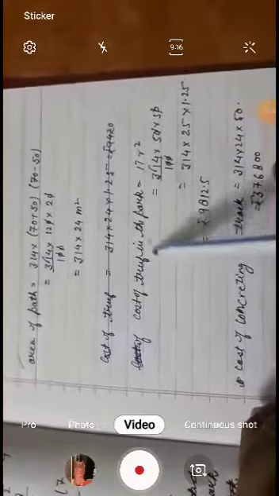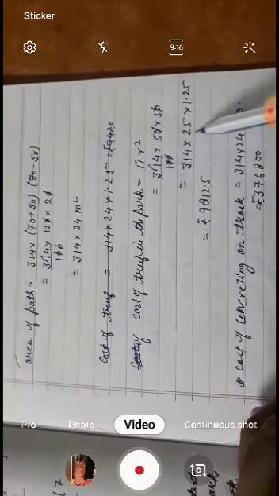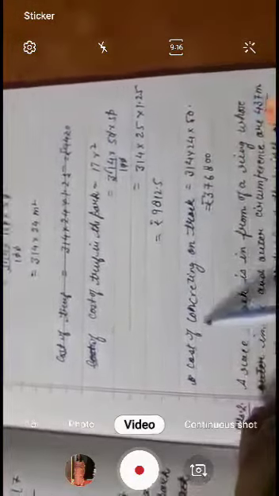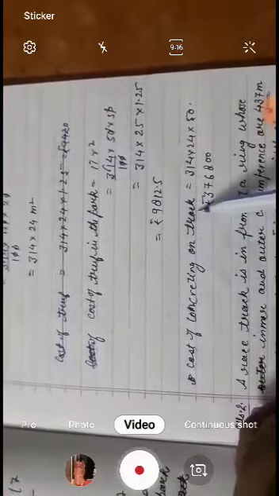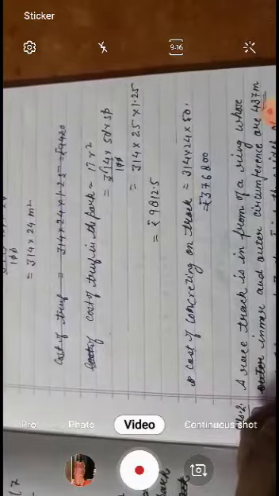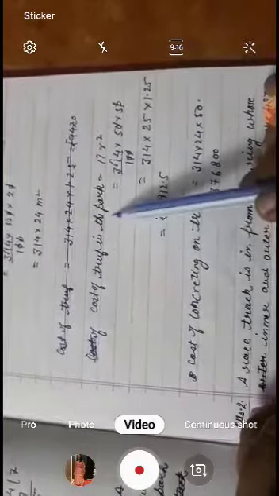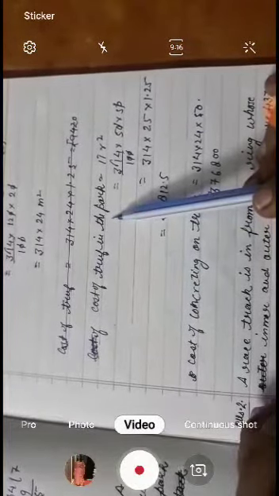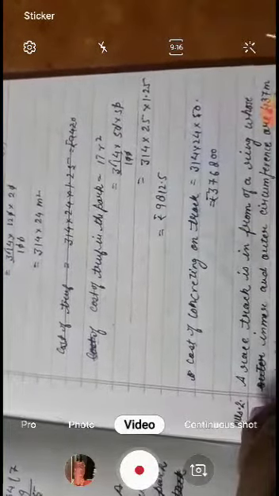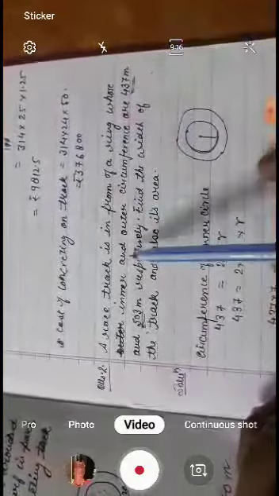Now the cost of turf in the park: pi r square, we have to find pi r square. This is the pi r square, and the cost of concreting on the track. Both multiplied, and we get this number. This is in rupees and this is also in rupees, the cost of turf of the park and the cost of the track. Okay, now what we have to do next.